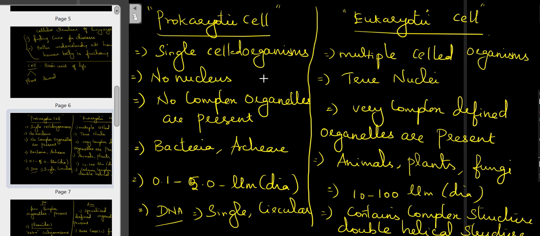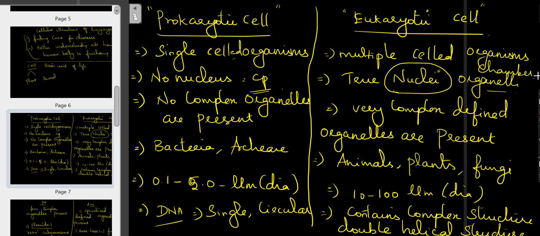Here there is no nucleus, that is, no separate chamber for the nucleus. They will be dispersed in the cytoplasm. And here the true nucleus is present, a specific organelle with its own chamber.